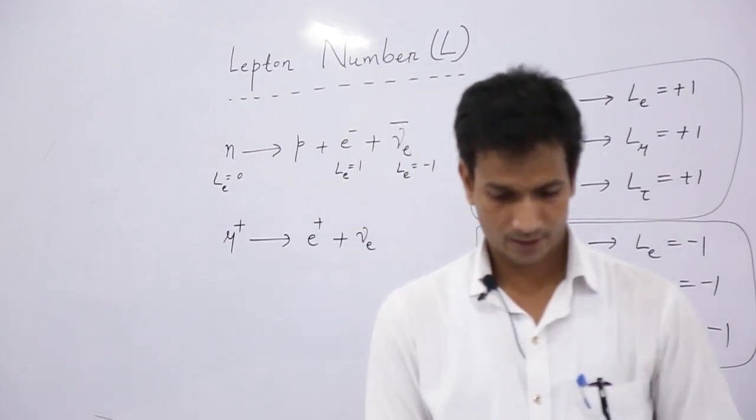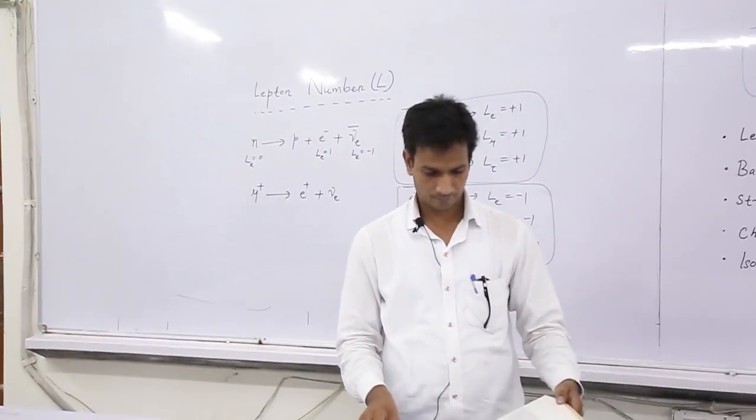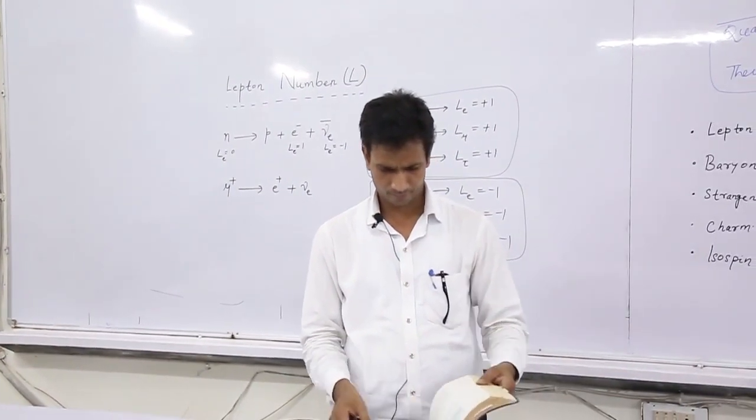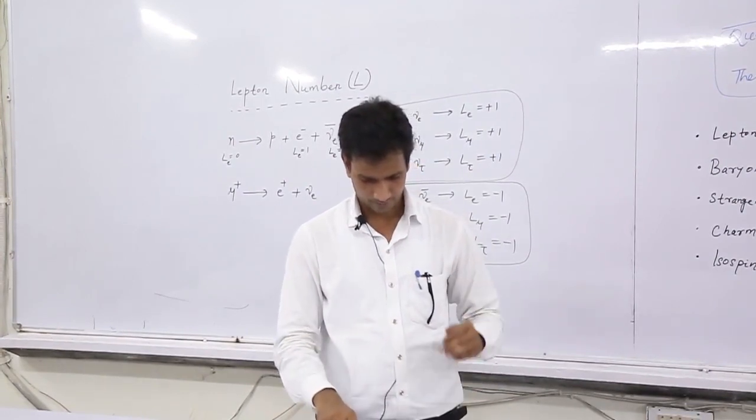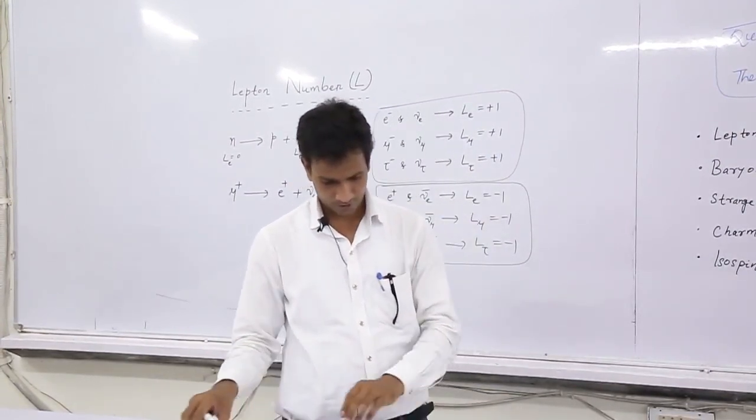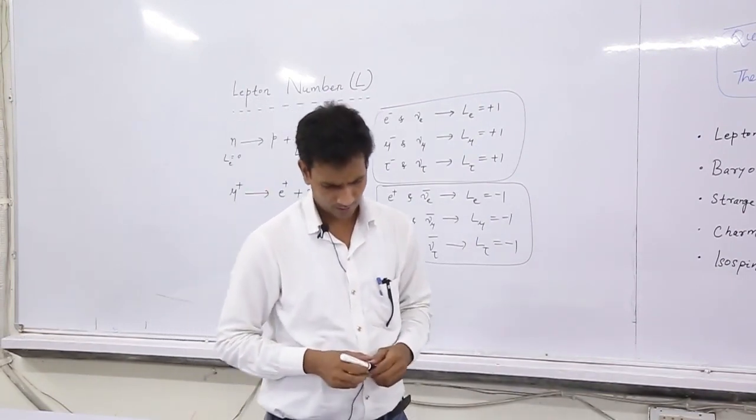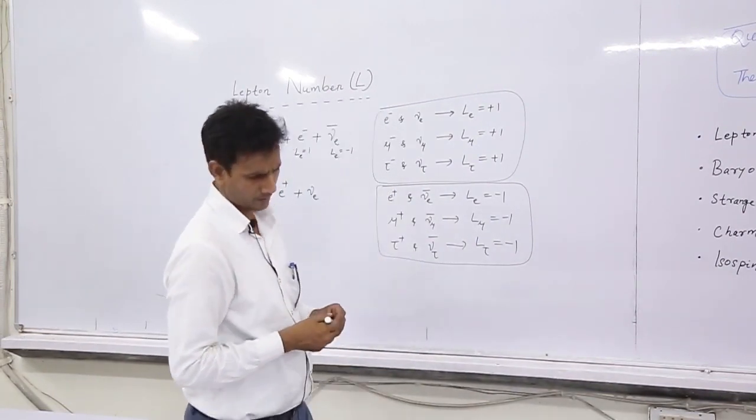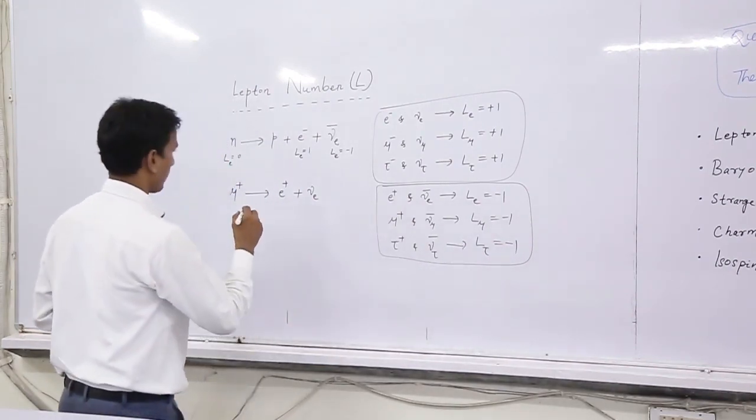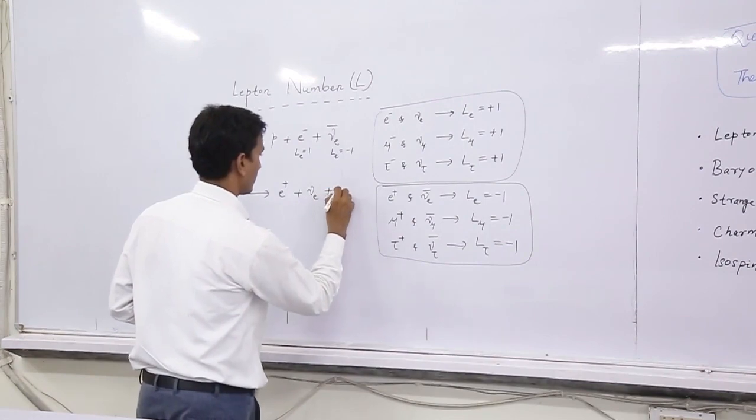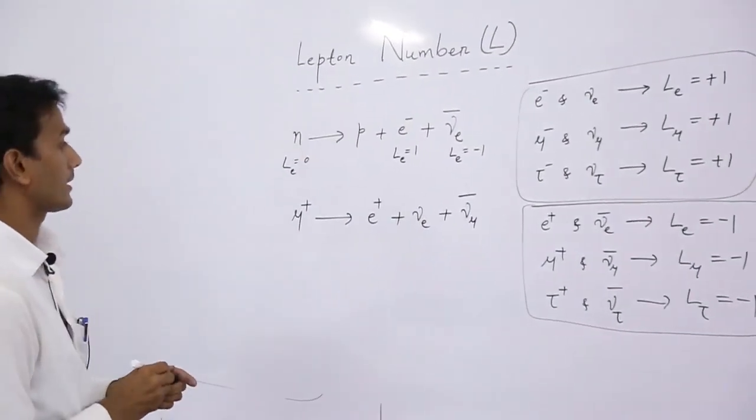So we can take this as an example. Let me see the decay process. So mu plus decaying to e plus, then nu e, and nu mu bar. Okay, so this is another example.